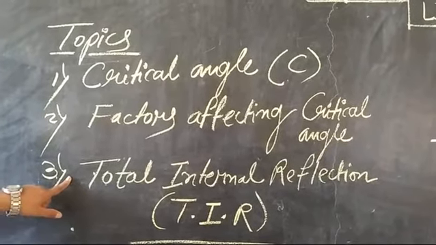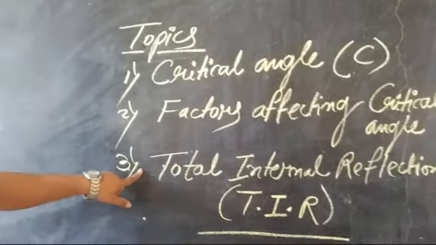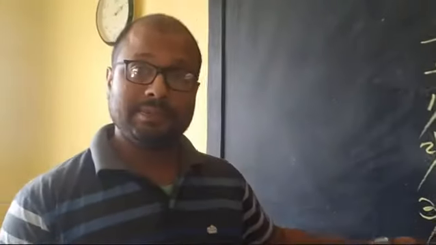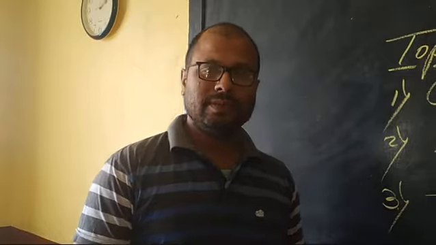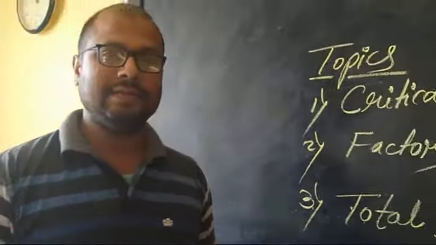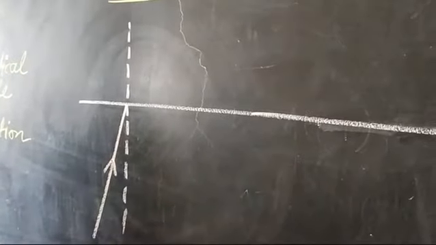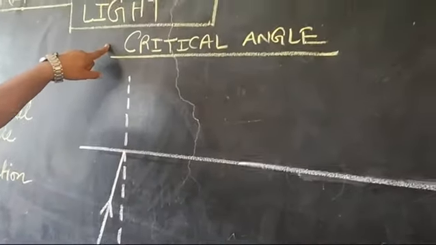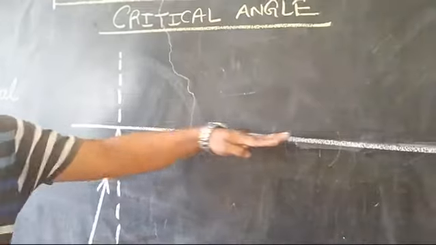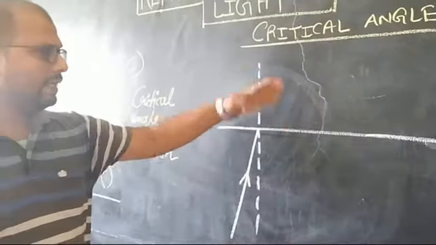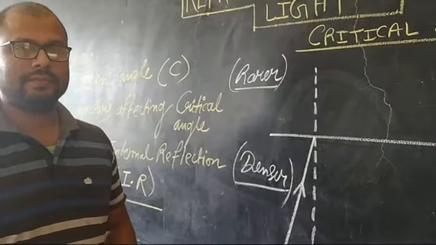You must be surprised that we are discussing the chapter refraction of light, but we are bringing this reflection of light here. Interesting. Let's see what is critical angle. Now students, we are trying to understand the critical angle. What is critical angle? So we have taken a separating media which is separating two boundaries.